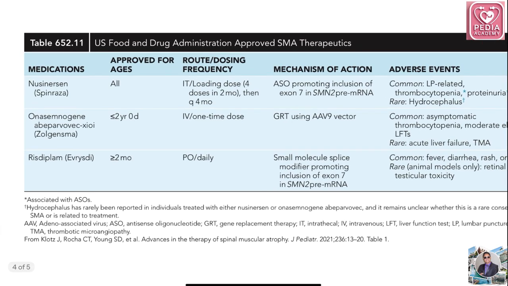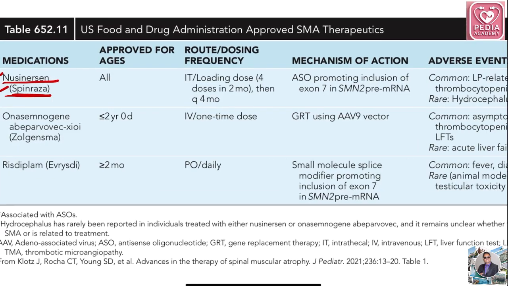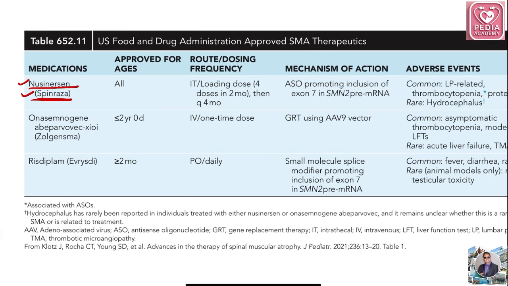Okay, so first is Spinraza. This is the generic name, and this is the brand name. Every point in this table is an MCQ. It is approved for all ages. Intrathecal is the route, loading doses are 4 doses in 2 months, then every 4 months. So this is the route and dosing frequency.